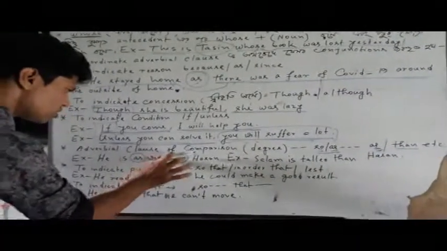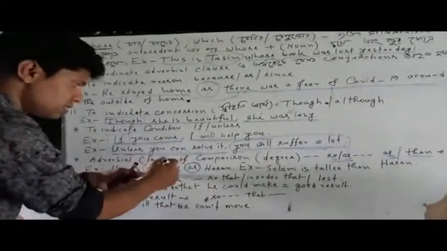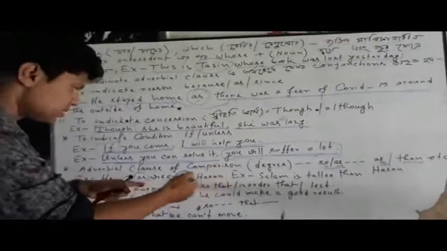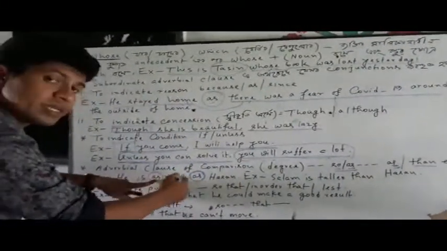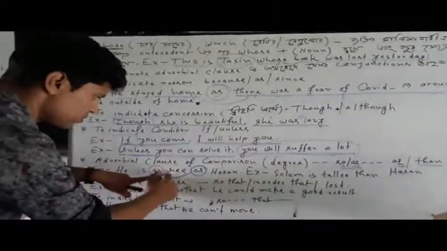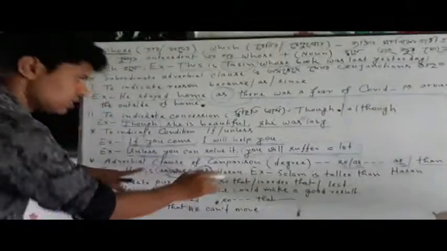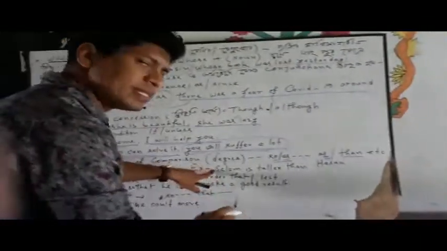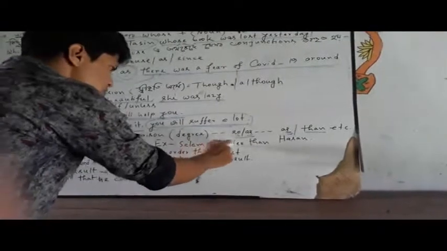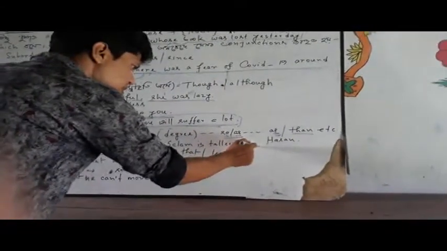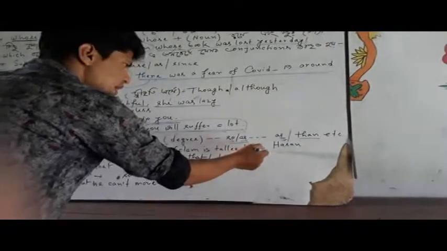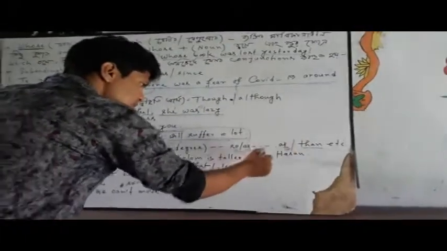So as... as. This is very much used to show equality in comparison or in degree changes. Whenever we go for the positive degree, we will get acquainted with these words and phrases, that is, as... as. Okay students, in my second sentence here under degree changes, Salam is taller than... you see the application of the conjunction "than" is ensured here. So "than" is here as a conjunction.